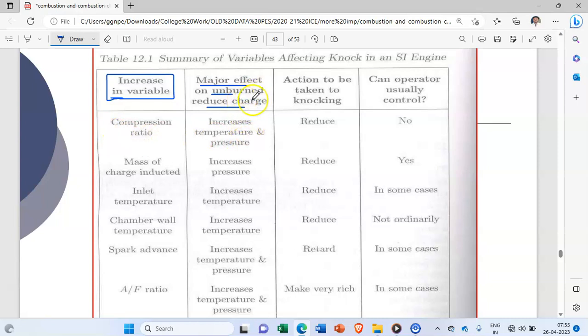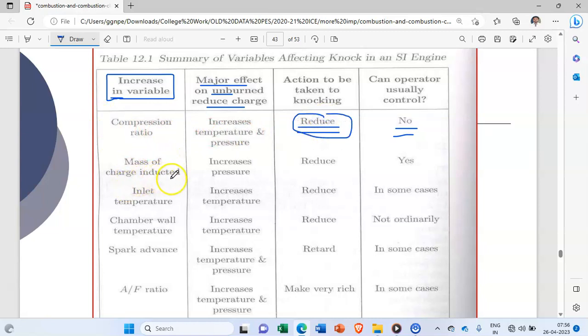What is the major effect on the unburned charge? It increases temperature and pressure, and therefore the action to be taken is to reduce the compression ratio. Can the operator usually control this? No, it cannot be controlled. So remember, to avoid knocking, the compression ratio must be reduced.